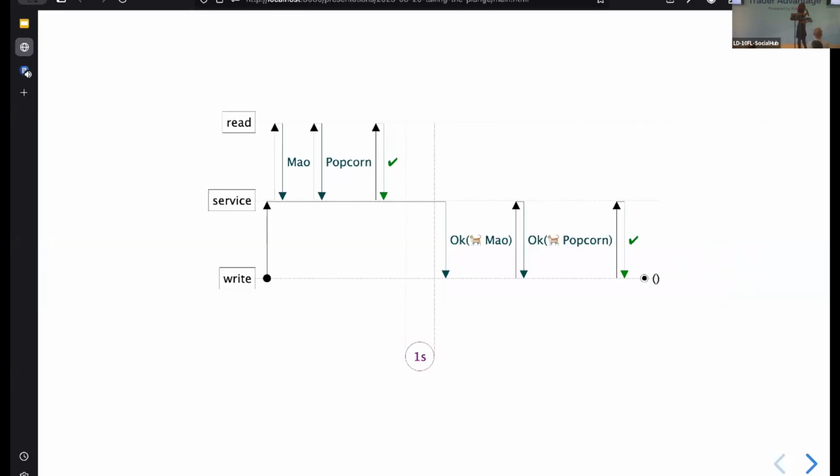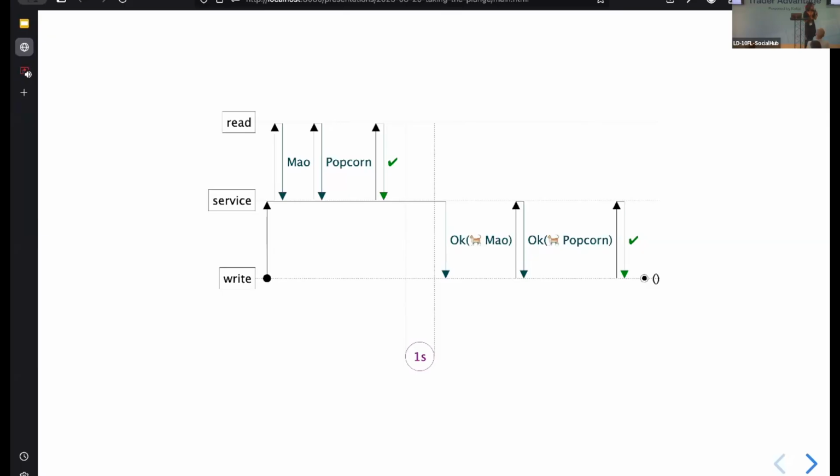Okay, so our write stage pulls on our service stage to say, hey, I want something to write. I want a response. Our service stage, if we have a look at it, pulls on our read stage, but it actually pulls multiple times, right? So we pull an element, we pull Mao, and then we pull another one, we pull popcorn, while we're still handling the request for Mao. So while our service is processing and producing this text for Mao, it's already pulled the text for popcorn.